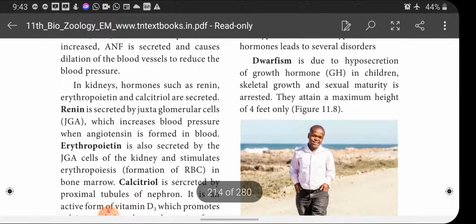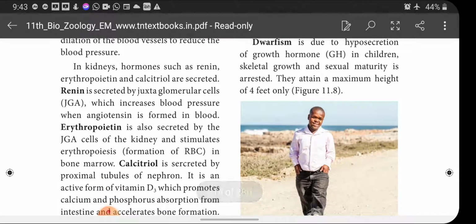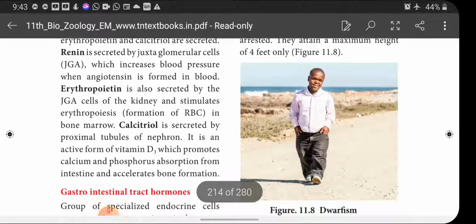Erythropoietin is also secreted by juxtaglomerular apparatus cells of the kidney and stimulates erythropoiesis, that is, the formation of RBC in bone marrow. Calcitriol is secreted by the proximal tubule of the nephron. It is an active form of vitamin D3 which promotes calcium and phosphorus absorption from the intestine and accelerates bone formation. So these are the various hormones secreted by the heart and kidney.